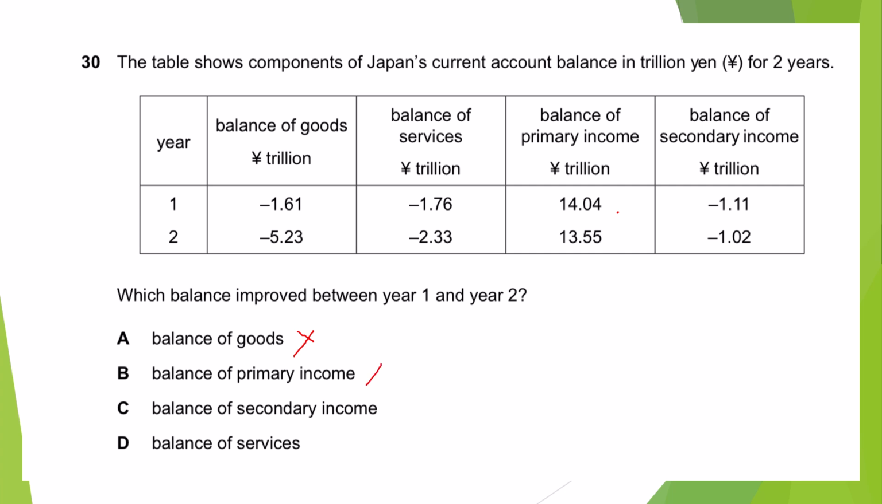Balance of primary income 14 to 13, decrease हुआ है. This is also not the answer. Balance of secondary income -1.11 से -1.02, ये increase हुआ है, better हुआ है. ठीक है, this could be the answer. Then balance of services -7 to -2 और worsen हुई है, decrease हुई है. So only this balance of secondary income has improved, right? So C would be the appropriate answer.